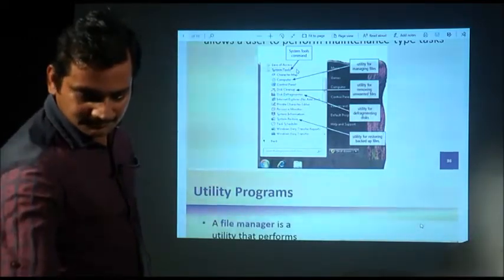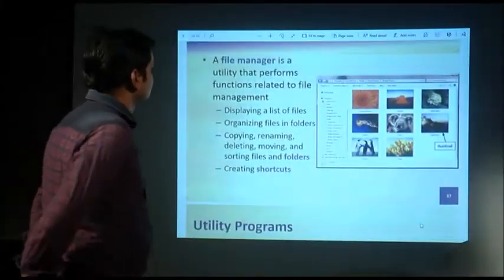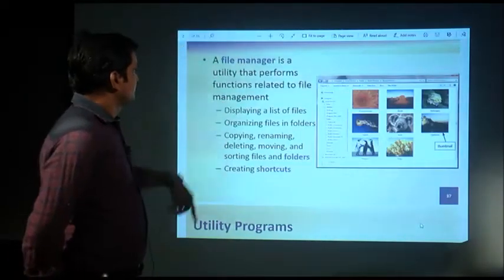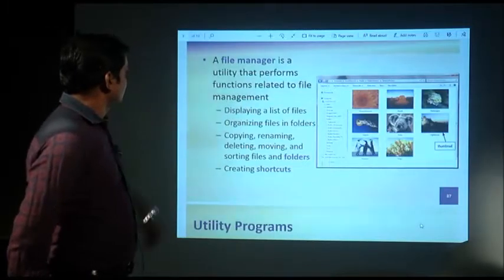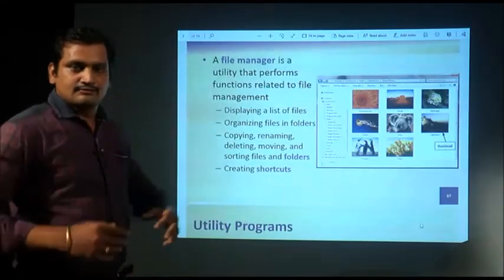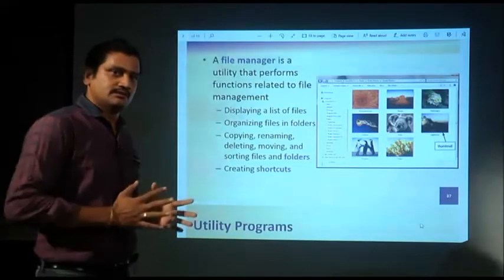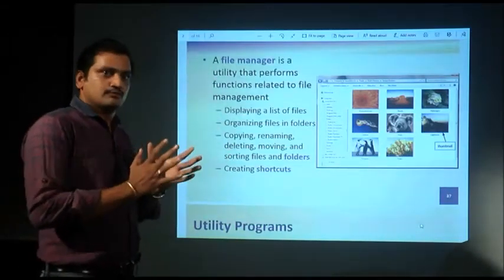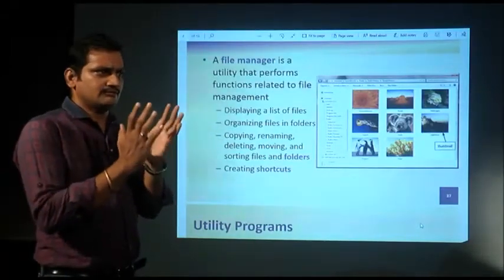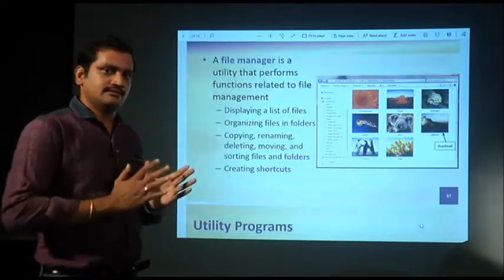So, next, the first utility program is the file manager. As you can see in the window that opened, it shows all the files. Using the file manager, we can display a list of files. We can organize files into folders. The files which are related to each other, we can make a group, and that group of files can be stored under one name. That is called a folder, in which all the related files will remain.